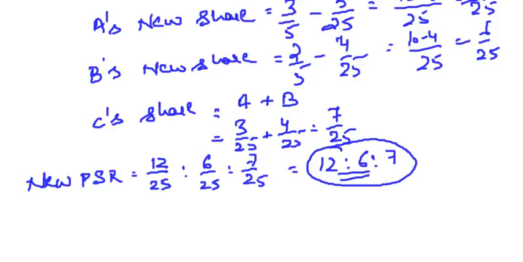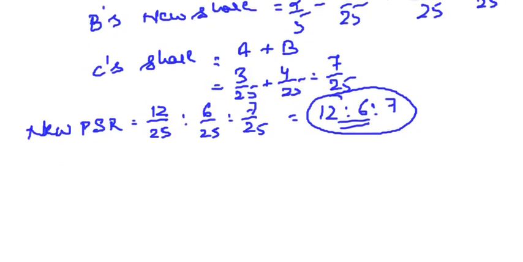So let's see one more practical problem on this. The problem reads as A and B are partners sharing profits in the ratio of 5:3. C is admitted for 3/10 share, right? The total share of C is 3/10. Half of which was gifted by A and the remaining share was taken by C equally from A and B.